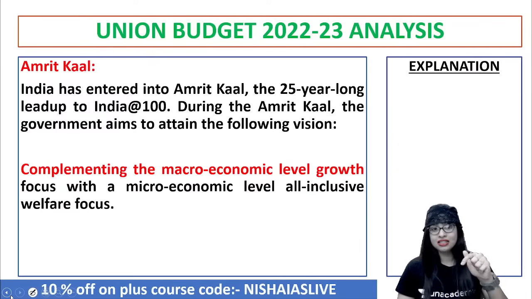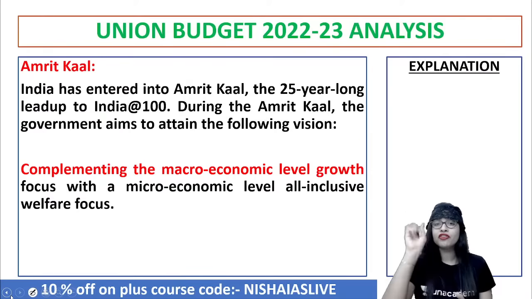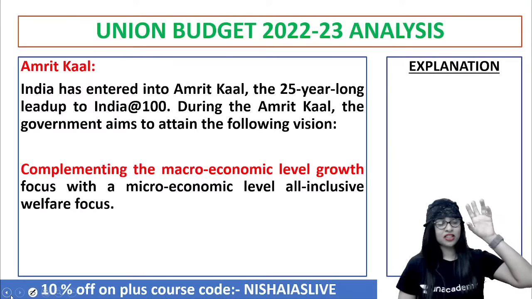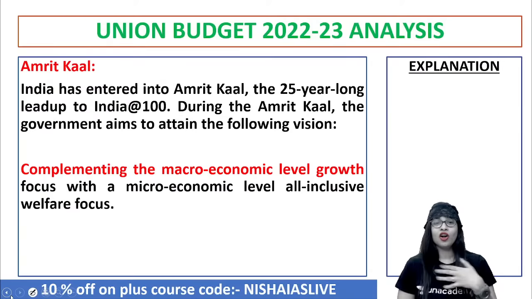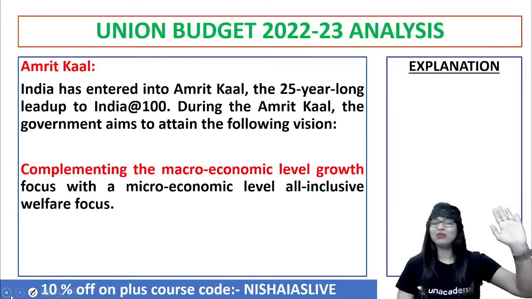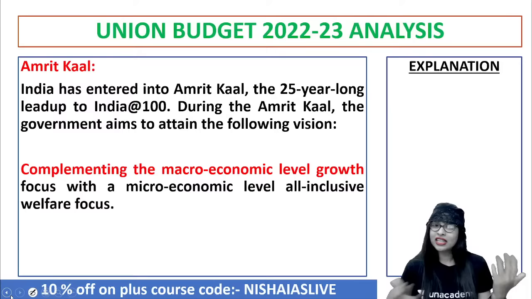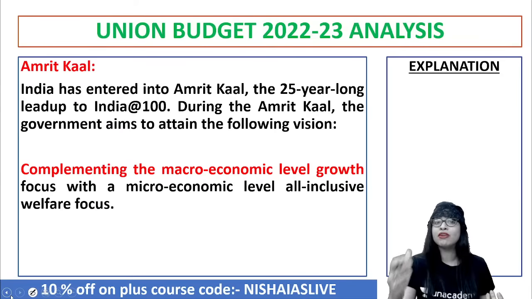During this Amrit Kal, the government is very particular that they are aiming to attain a few of the following objectives of the vision. What are they? Point number 1: during this 25-year-long period, it's like a blueprint. This is vision 2030, vision 2040, vision 2050 and all that, right? Same thing. A lot of big hopes they are giving. Chalo, we'll do that, a quantum leap of growth will come. But you have to wait and see. All these things we've heard before also. But how far you're able to implement them is what matters a lot. That is what is very important at the table of discussion, rather than what you present on paper.